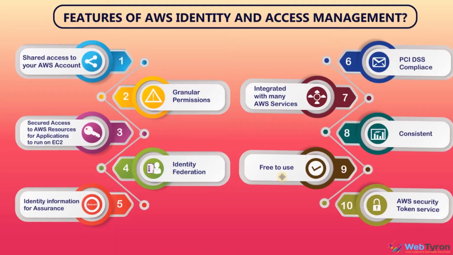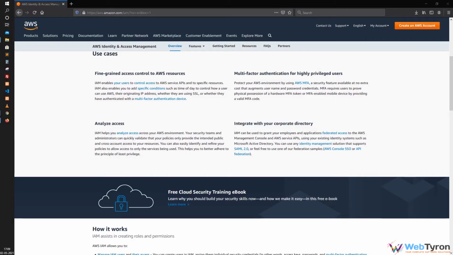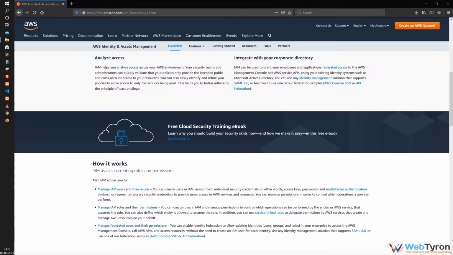and policies. Let's look at some of the key features that make IAM so versatile and powerful. These are authentication, authorization, fine-grained permissions, shared access to AWS accounts, AWS Organizations, and identity federation. Let's discuss in detail all about these features. Authentication or identity management of AWS IAM consists of the following identities: users, groups, roles, permissions.